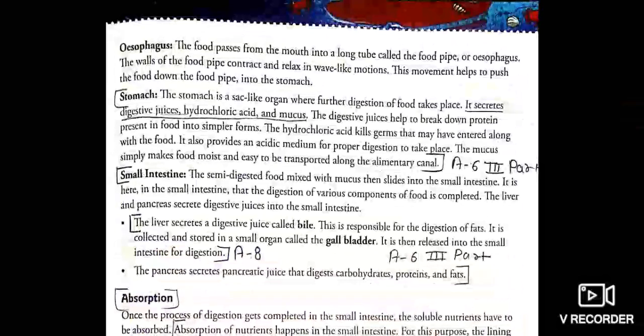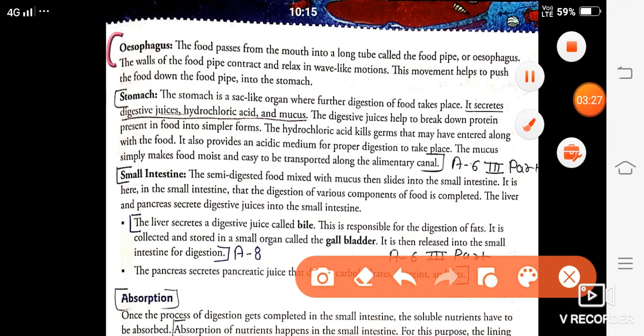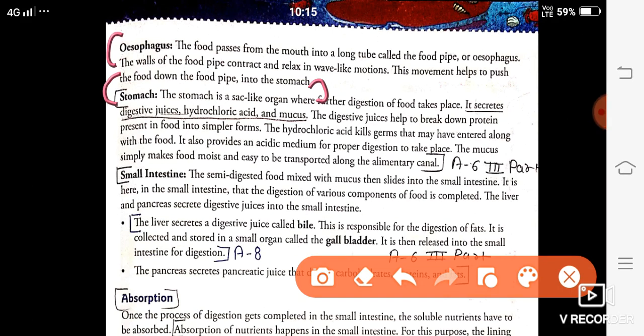Next, the esophagus paragraph complete. Stomach complete. Small intestine from food is completed, and these 2 points. So this is your answer number 6. It's a long type answer.